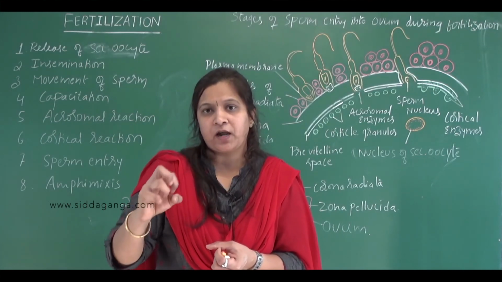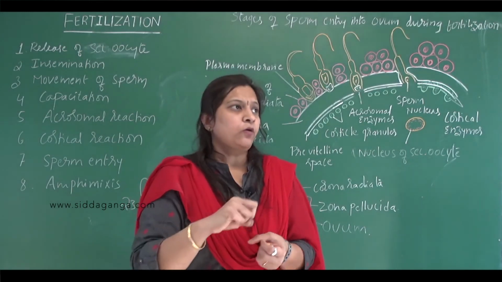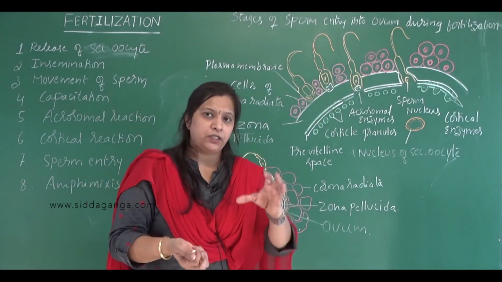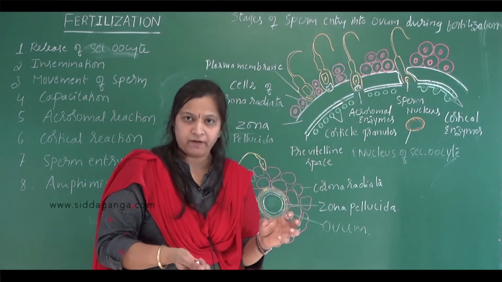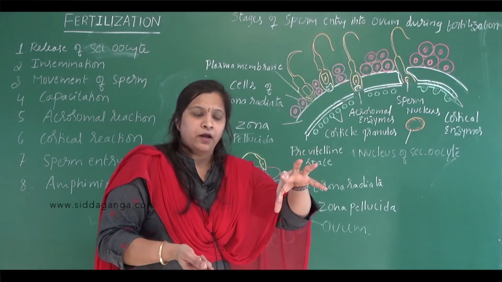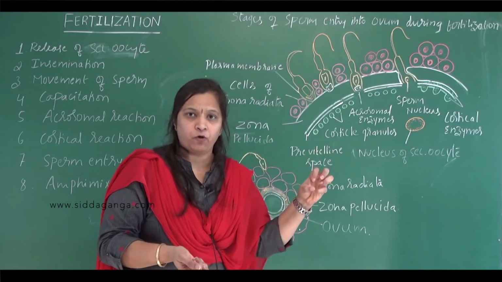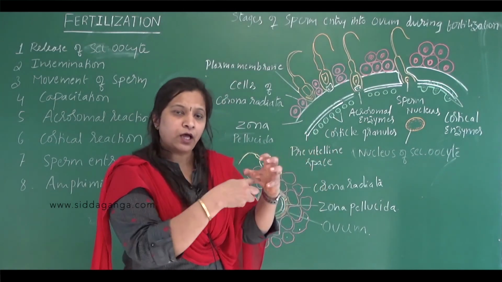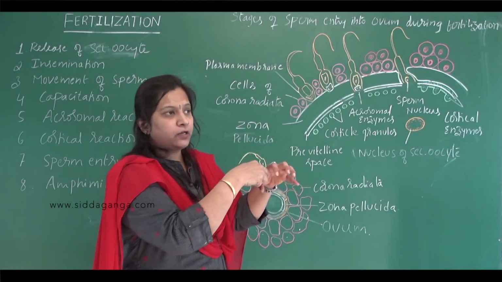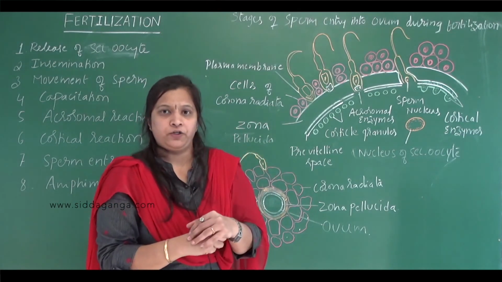Okay, from the ruptured Graafian follicle, the secondary oocyte is released into the pelvic cavity. The released secondary oocyte is picked up by the fimbriae of the fallopian tube, and it is through the ostium that the secondary oocyte will enter into the fallopian tube.